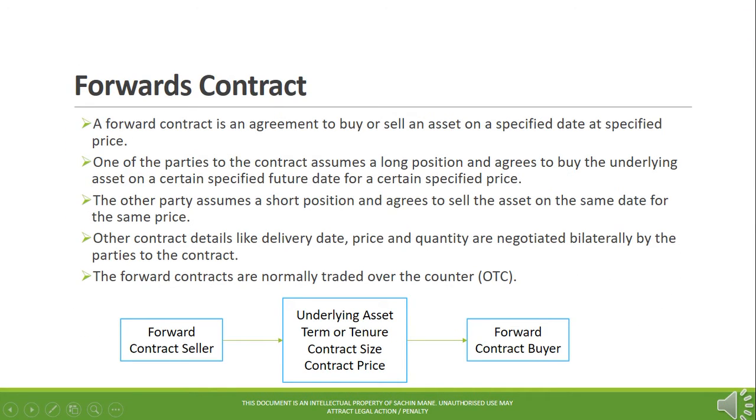Forward contracts. A forward contract is an agreement to buy or sell an asset on a specified date and at a specified price. One of the parties to the contract assumes a long position and agrees to buy the underlying asset on a certain specified future date for a certain specified price. The other party assumes a short position and agrees to sell the asset on the same date for the same price. Other contract details like delivery date, price, and quantity or quality are negotiated bilaterally by the parties to the contract. Forward contracts are normally traded over the counter, OTC.